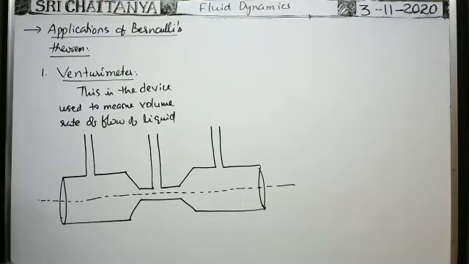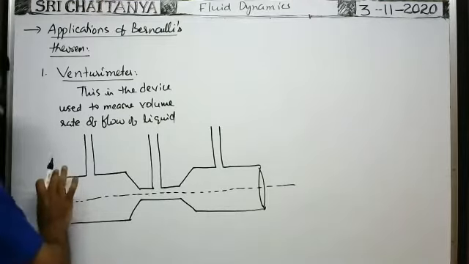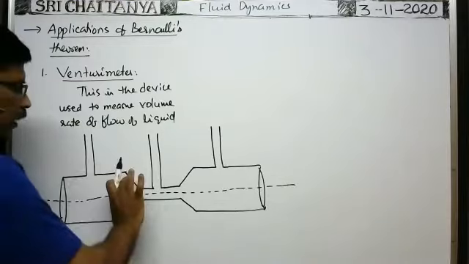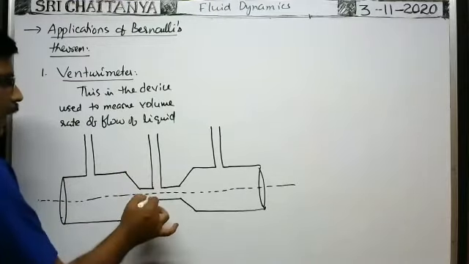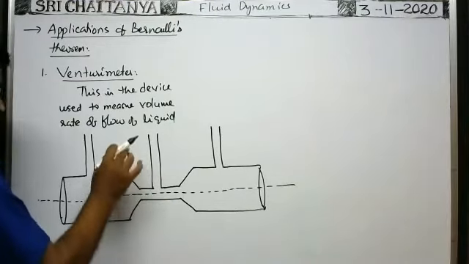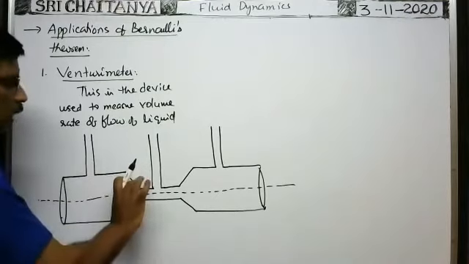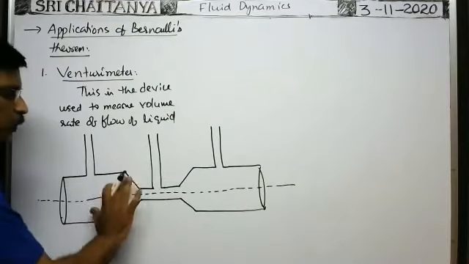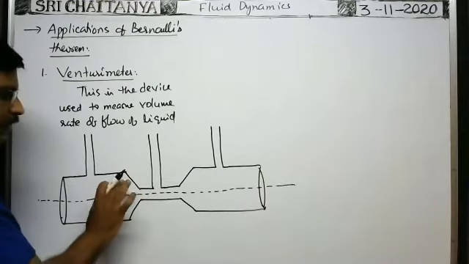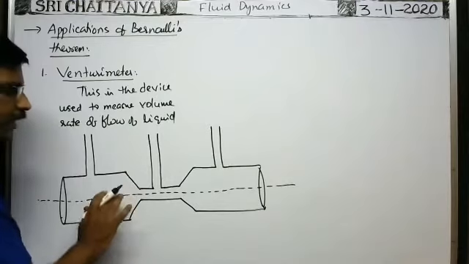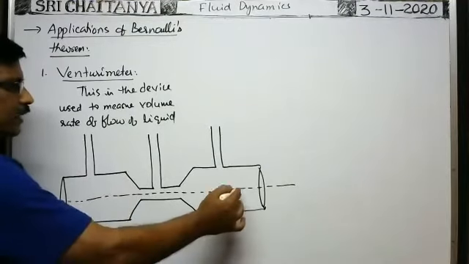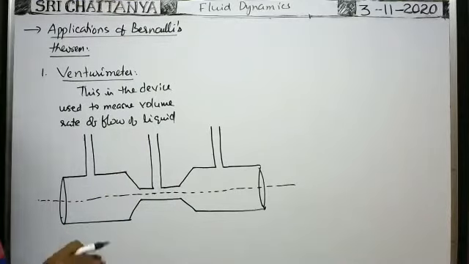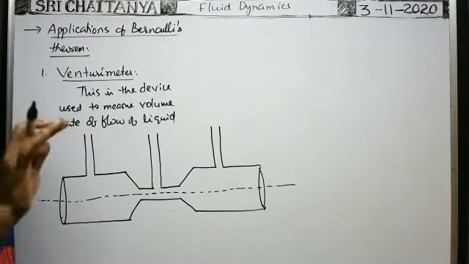When that liquid comes to this position, as the narrow tube is there, the speed of the liquid while passing through this tube will be reduced. Whenever it is reduced, kinetic energy is lost. As it is a horizontal tube, at any cross section the potential energy remains the same.